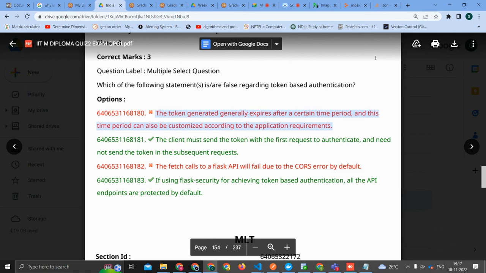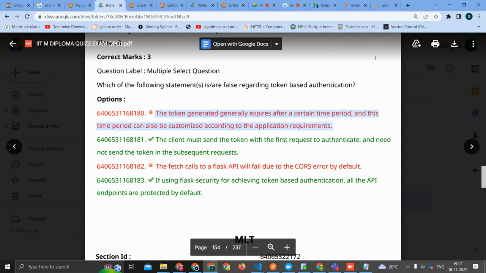Okay, so the next statement is: the client must send the token with the first request to authenticate and need not send the token in the subsequent requests. Seems like we should.